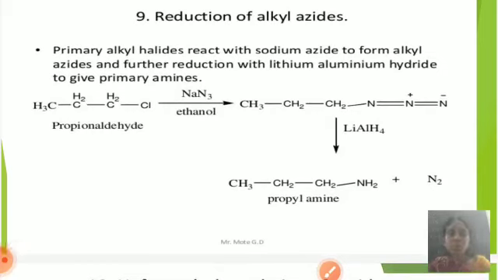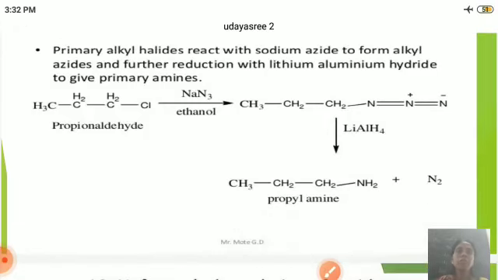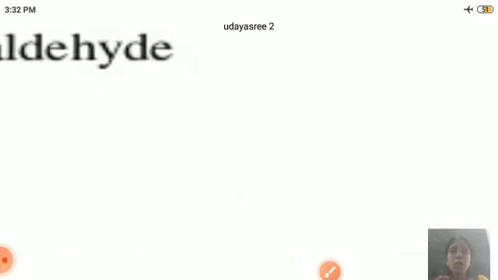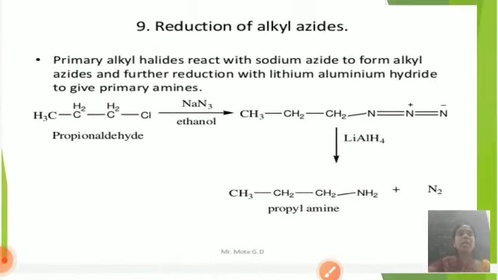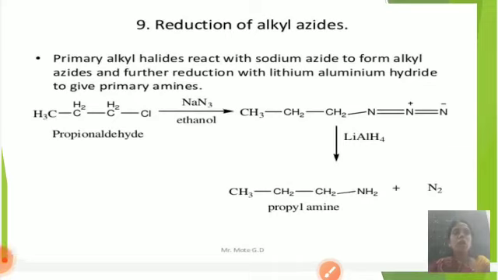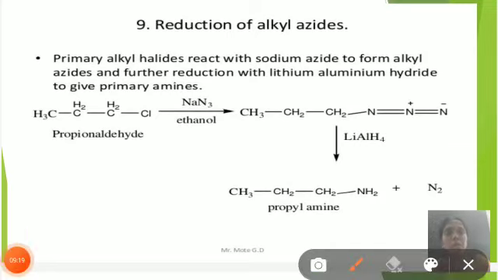For example, CH3CH2CH2Cl, called propyl chloride, reacts with NaN3, sodium azide, in the presence of ethanol. Ethanol means C2H5OH. It is then converted to alkyl azide CH3CH2CH2N3, with removal of NaCl.